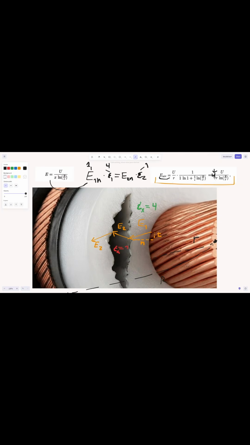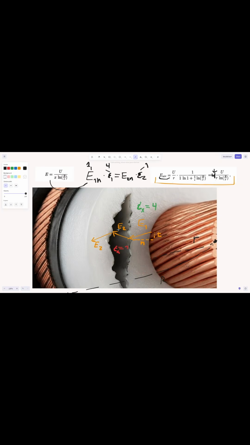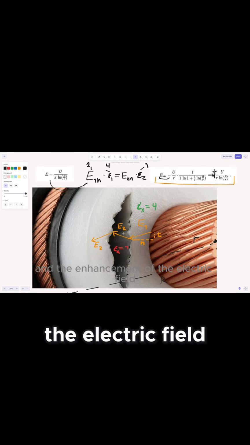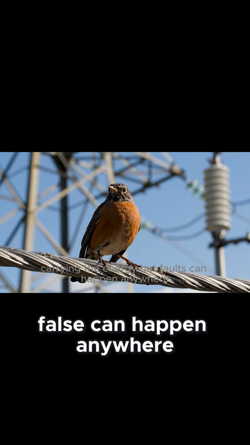have an increase of 4 times the outside electric field strength. This is why the electric field and the enhancement of the electric field because of cavities can be so dangerous, carrying the energy. But faults can happen anywhere.